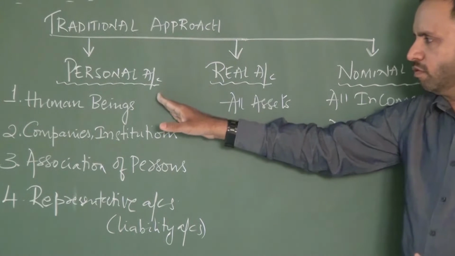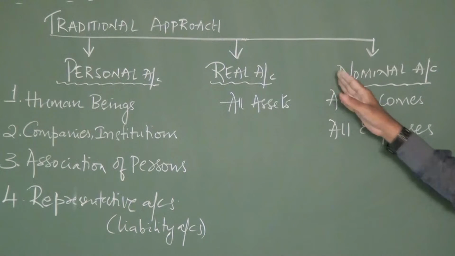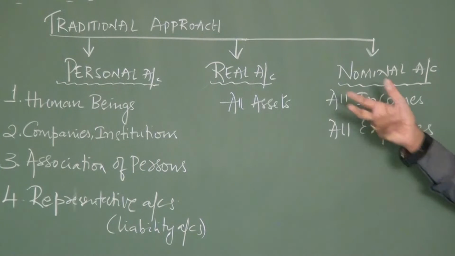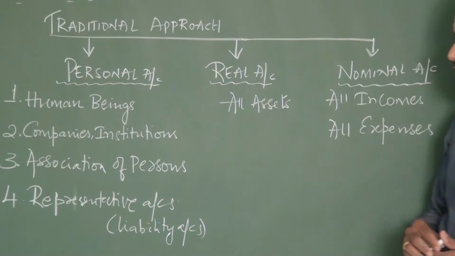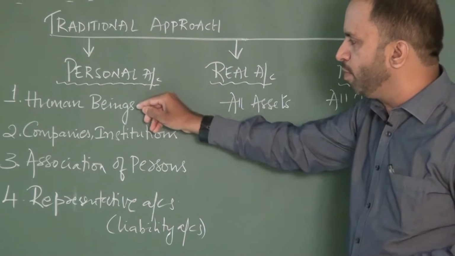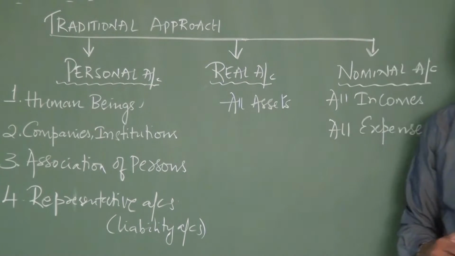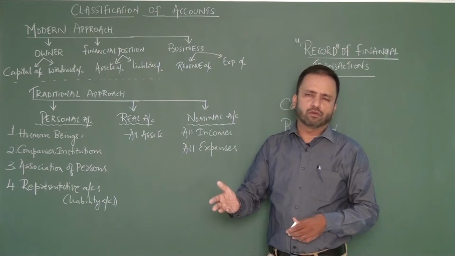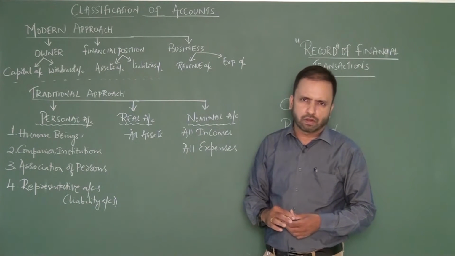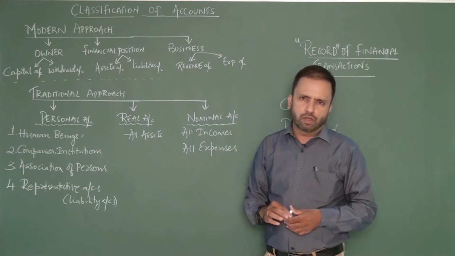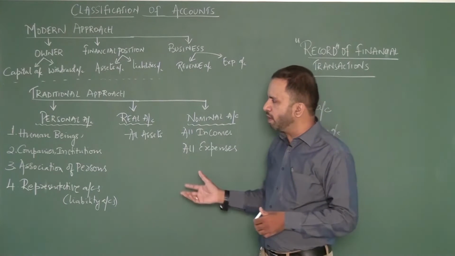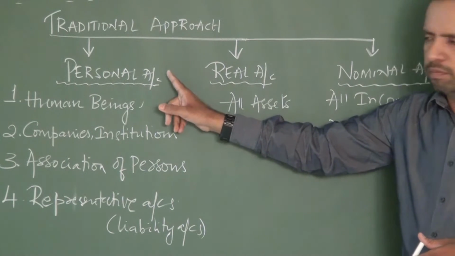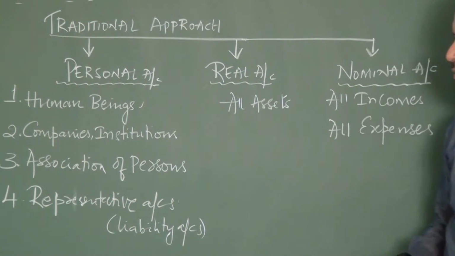First is called the personal account, then we call it a real account, and finally we have something called the nominal account. When you say personal account, as the name itself says, the first example of a personal account is the account of a human being. All of you have a name. So you write an account next to your name, automatically it falls under personal account. For example, my name is Raghu Anand. So I say Raghu Anand's account, automatically Raghu Anand's account is not nominal, it is not real, it has to be personal account, it's an account of a human being.